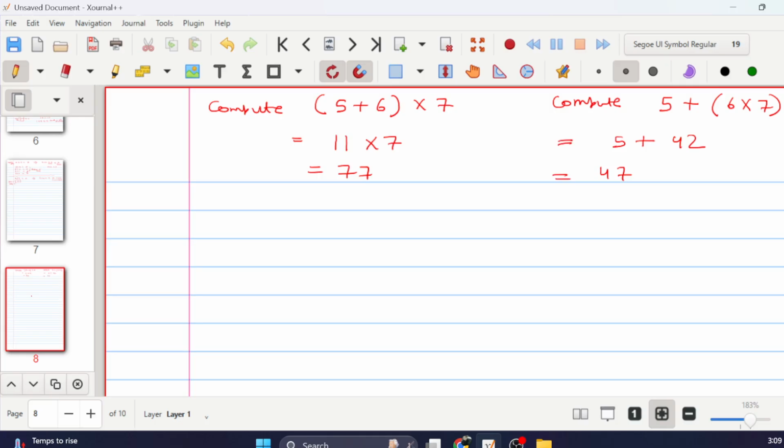So what we learned is that (5 plus 6) into 7 is not equal to 5 plus (6 into 7). In both of the equations, what is changing?